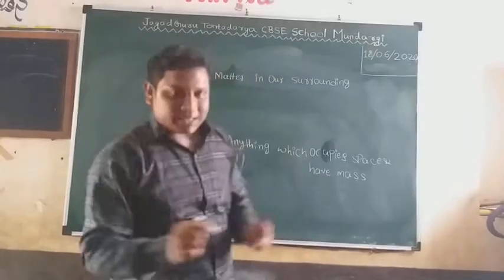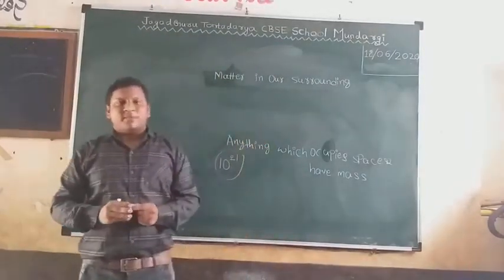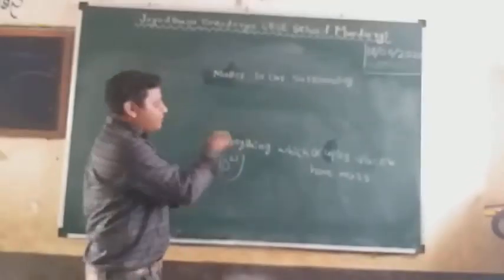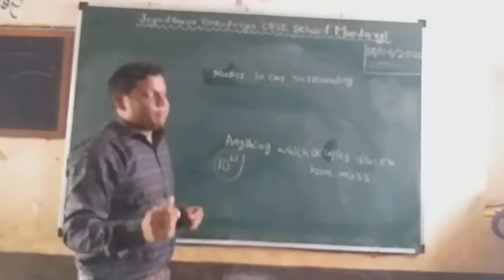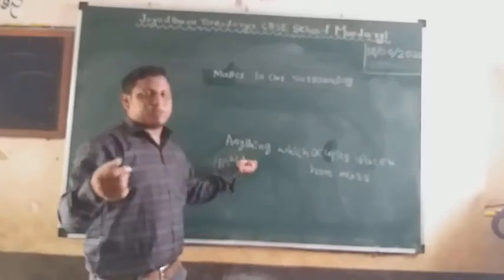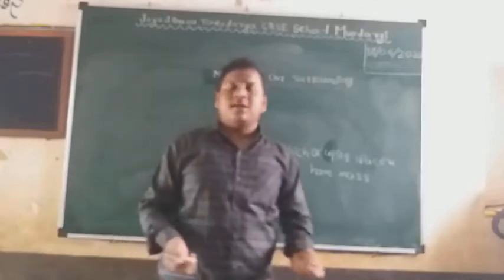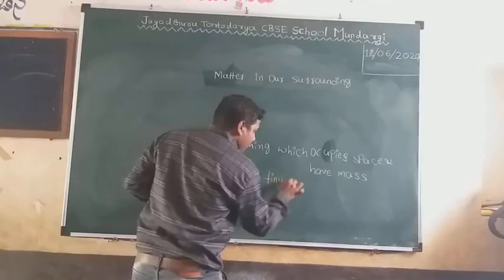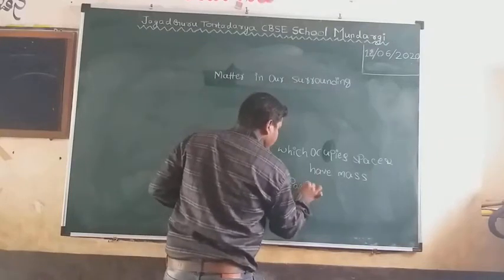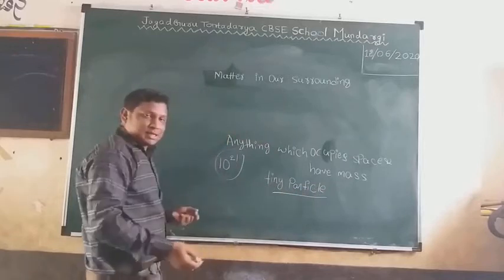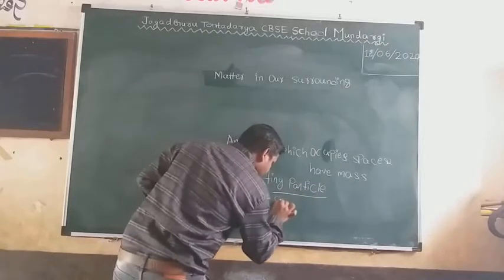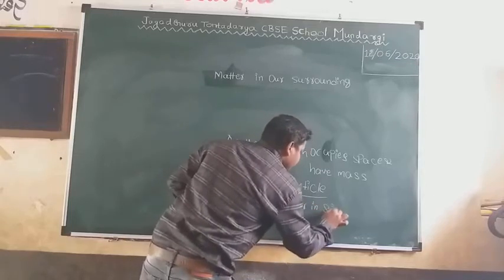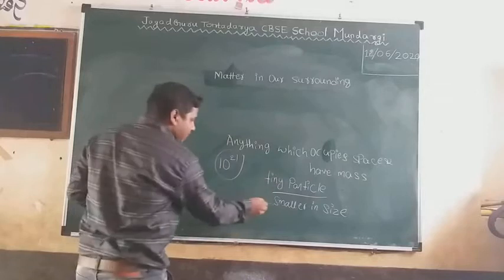This is the basic idea behind matter, and these are some ideas regarding matter. Anything which occupies space and has mass, we can call a matter, and matter is made up of what? Tiny particles. Matter is made up of tiny particles, and these tiny particles are very, very small in size. One example is to take a raindrop.